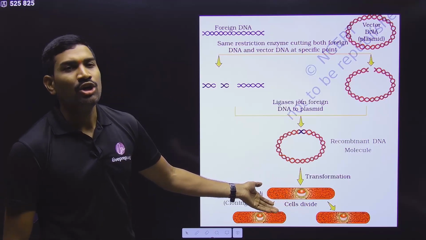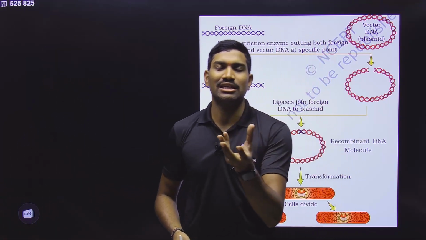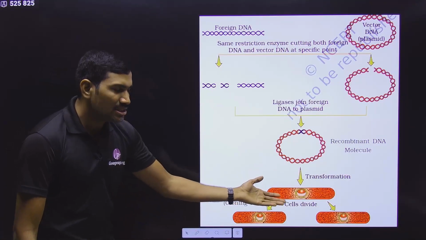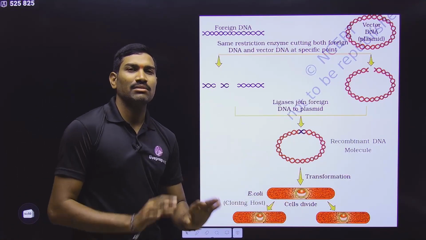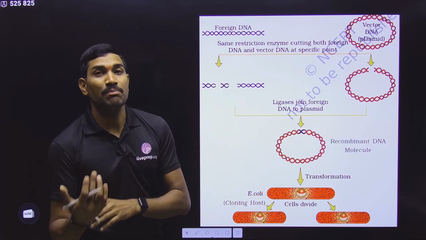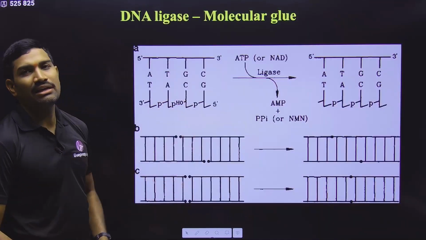In vivo cloning. Suppose you are making multiple copies of this piece of DNA in a PCR reaction, that is in vitro cloning. You can do the cloning in any way, but this is cheaper. If you are introducing it into the bacterium and growing it, this is cost effective, it is cheaper. But if you are doing this in PCR, that is costlier. That is the difference, that's it. Clear? So in any way we can do this.